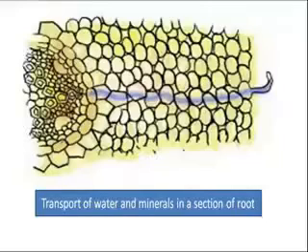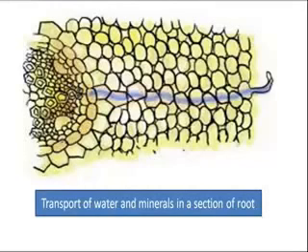Now what happens? Plants have pipe-like vessels to transport water and nutrients from the soil. The vessels are made up of special cells forming a vascular tissue. A tissue is a group of cells performing the same or specialized function. The vascular tissue for the transport of water and nutrients in the plants is called xylem. The xylem forms a continuous network of channels that connects roots to the leaves through the stem and branches. This transports water to the entire plant.